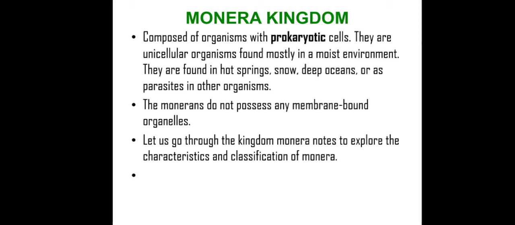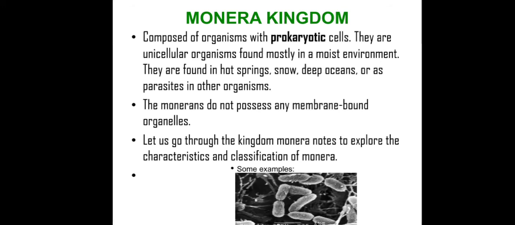The cell wall of Monera is rigid and made up of peptidoglycan. They are environmental decomposers. They show different types of nutrition such as autotrophic, parasitic, heterotrophic, saprophytic. A very common example of kingdom Monera is bacteria.